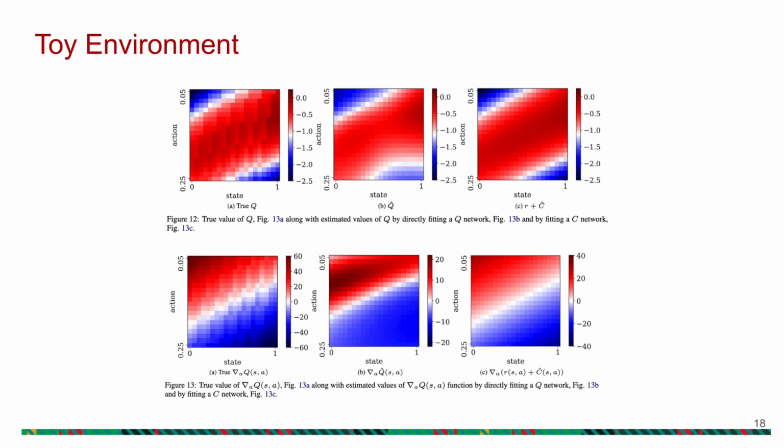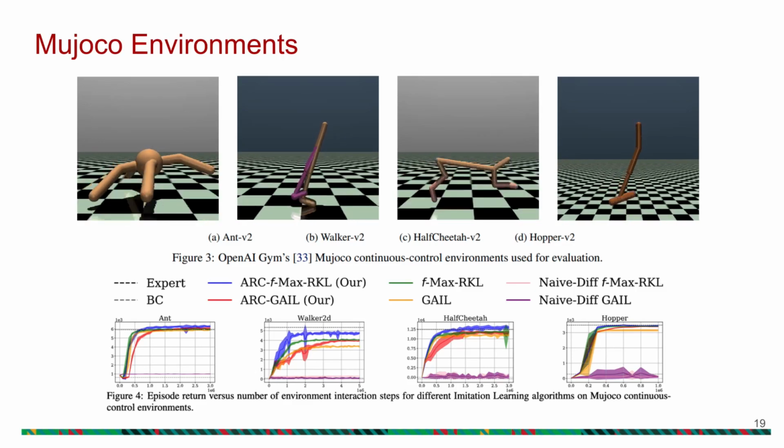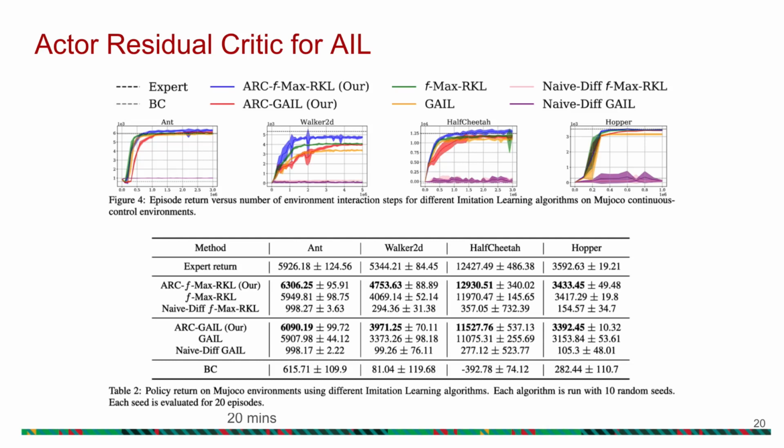First, in a toy environment, we show that using ARC we can get more accurate gradient to update a policy as compared to standard actor critic. We test ARC on MuJoCo continuous control tasks, which are ant, walker, half cheetah, and hopper. In all of these tasks, we see that ARC gets higher performance as compared to standard actor critic.